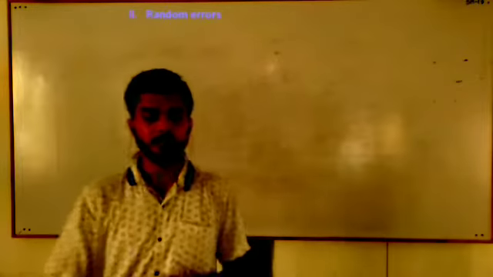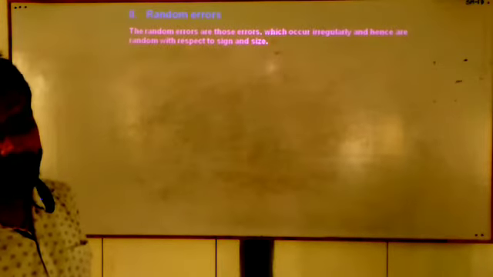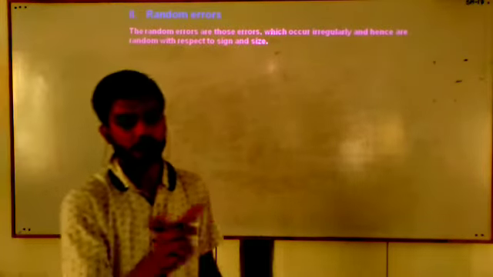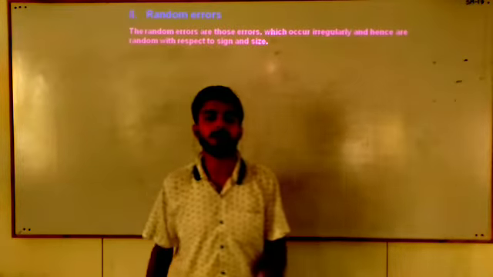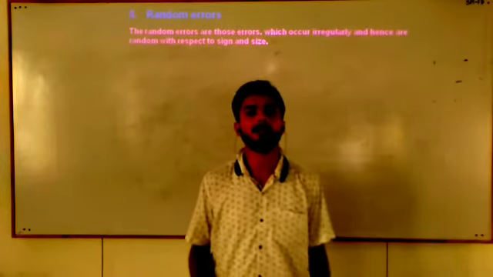Here you can see that random errors are those errors which occur irregularly, and hence are random with respect to sign and size. Here, this is an important point.